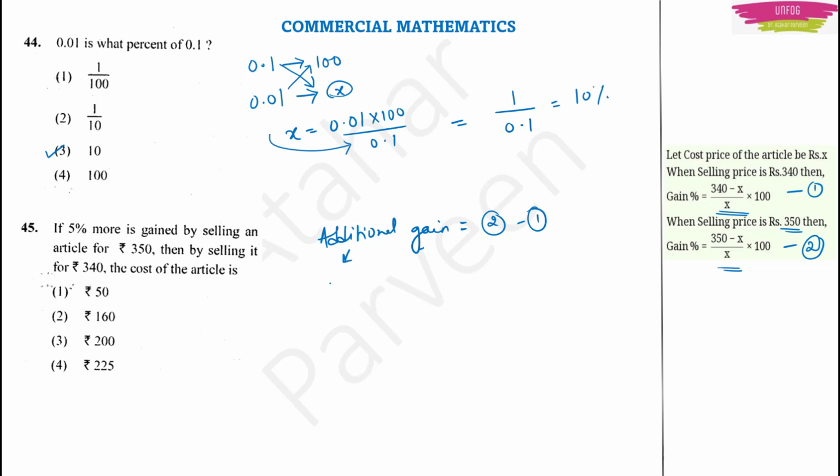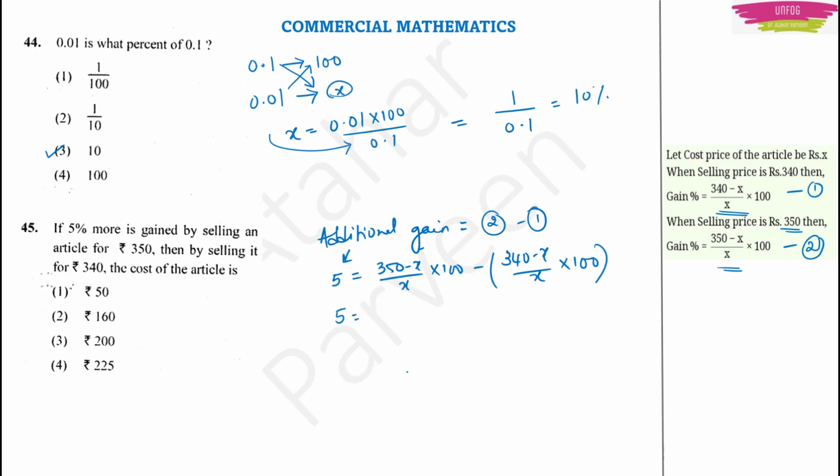But what is additional gain? It is given in the question, right? It is 5%. This is equal to, now I subtracted 2 and 1, 350 minus x by x into 100 minus 340 minus x by x into 100.